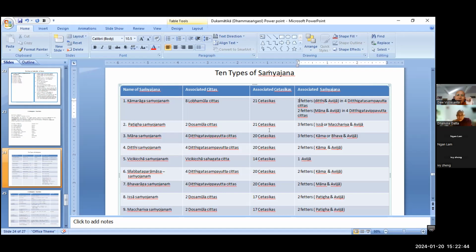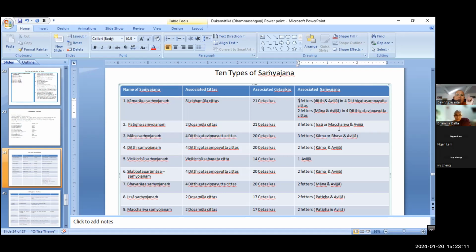So how many factors can arise together with the Dosa? When you are jealous of others' properties, at that time Issa can arise together with the Dosa, right? Whenever Dosa arises, there is always Moha, Avijja Samyojana also arising together, right?